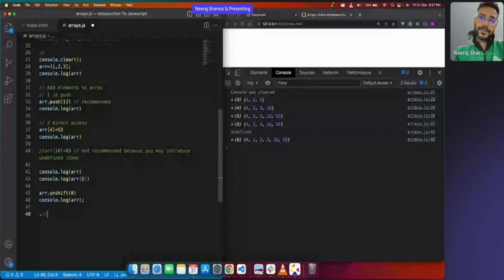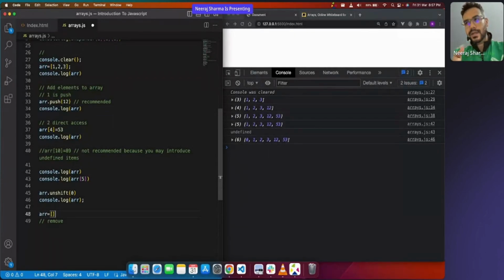Now remove. What if, so we have entered the elements. You can make it empty, and yeah, you can do it. See, one thing is that you can say ARR equals to empty. You can create an empty array if that is what you are asking, Bhupinder. So for example, you can say ARR equals to empty. So you can always start with an empty array and then add elements to it, or you can have elements in it and then you add more elements to it. So this is also fine. This also works. Okay, ARR equals to empty array.